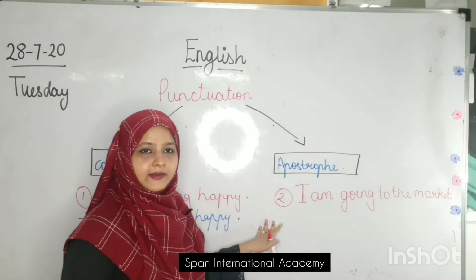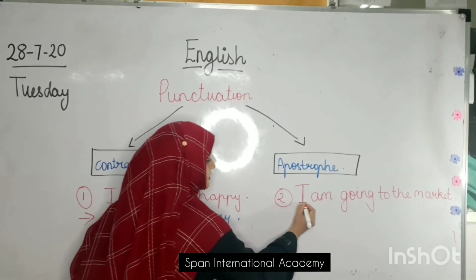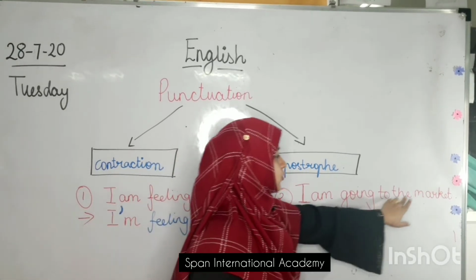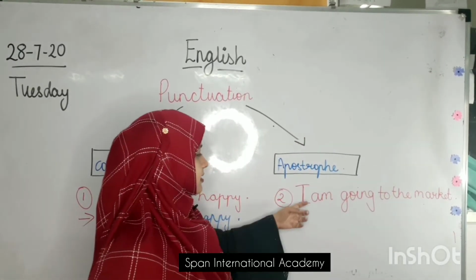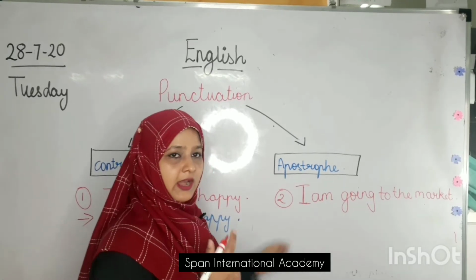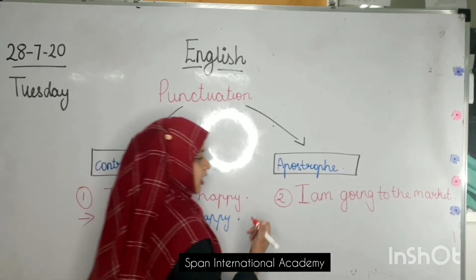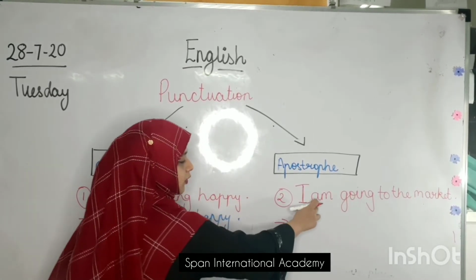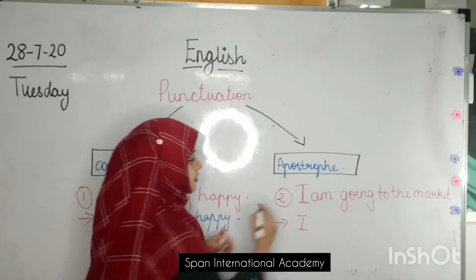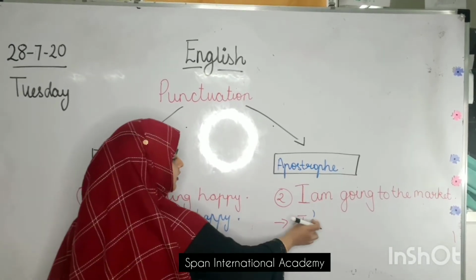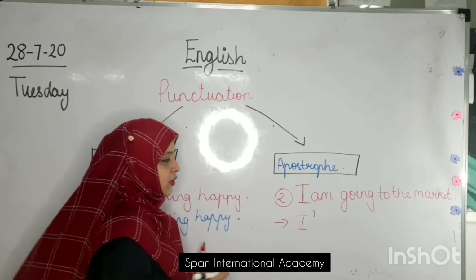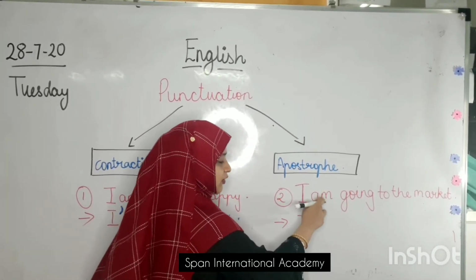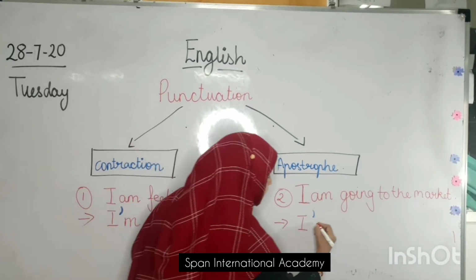Yes. Now let's do the next sentence together. Did you all understand till here? Let's read it. I am going to the market. Again, I am going to mix I and am together and form one small word. How do I do it? I write I, and I will drop down A. Instead of A, I will put this sign. And you all know now what this sign is called? It is called an apostrophe. What is it called? Apostrophe. So I will put one apostrophe instead of A and I will write M.